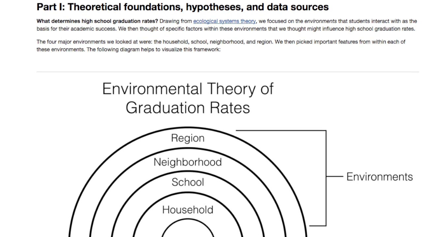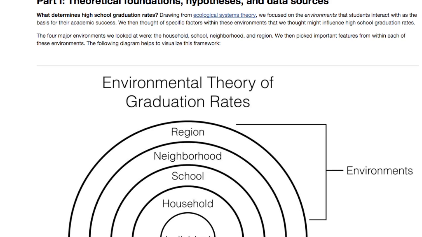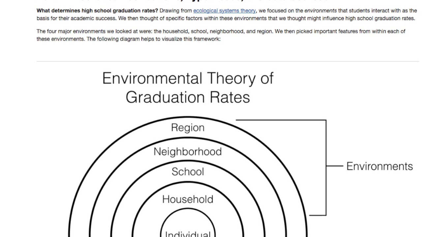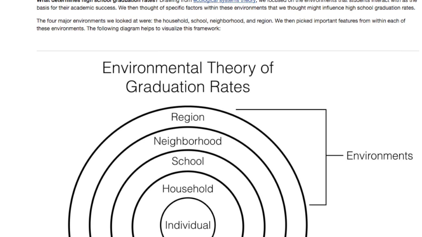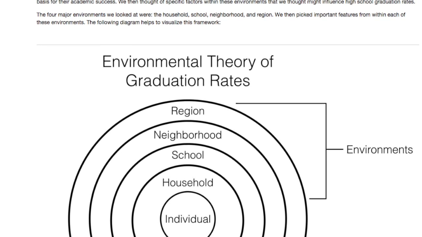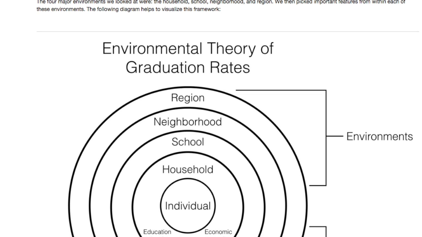Hi everyone, this is our project for Data for Diplomas. Our goal is to use data to help increase the national graduation rate to 90% by 2020. We found in our analysis that the most important factors for improving graduation rates are household stability and economic security. We also found that weather plays a very important role.